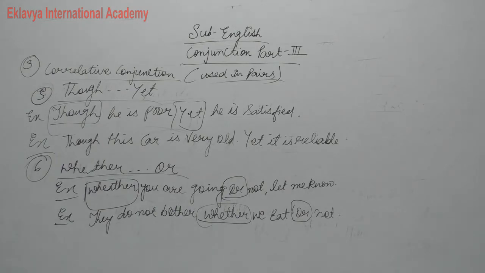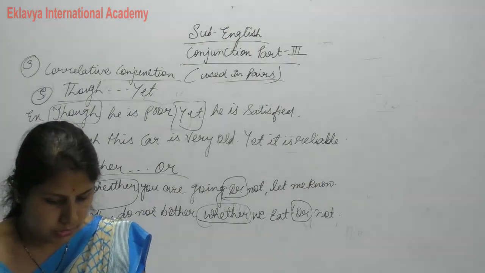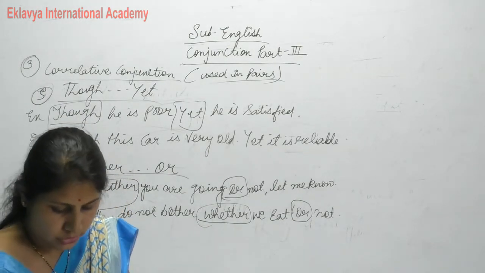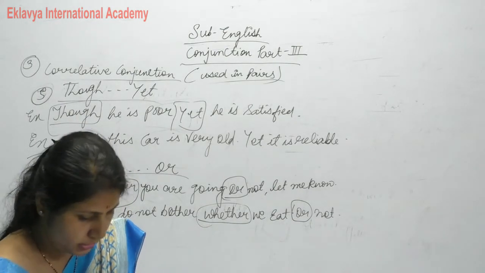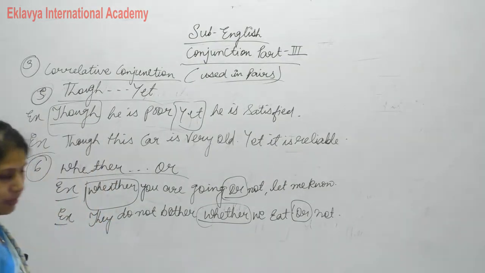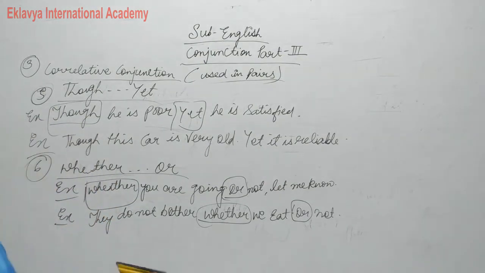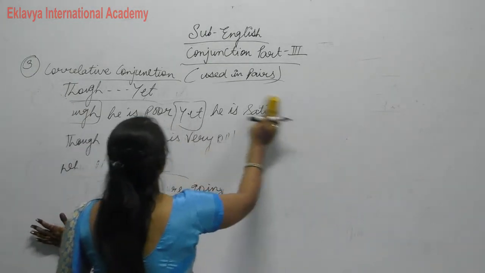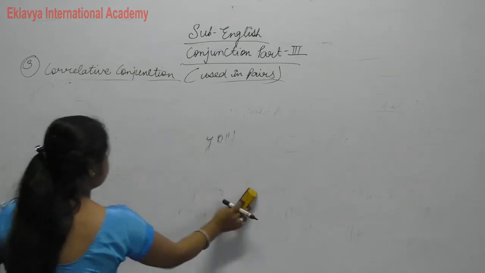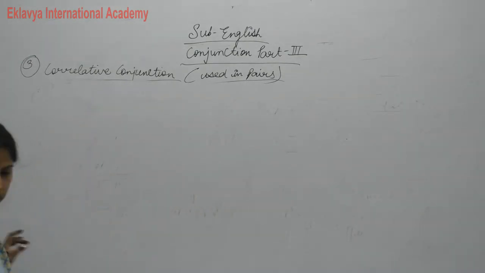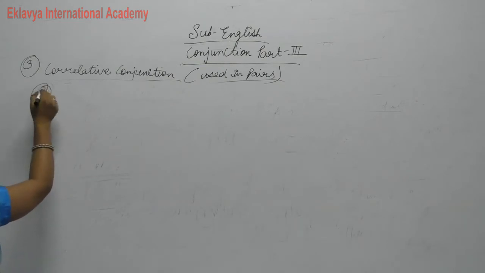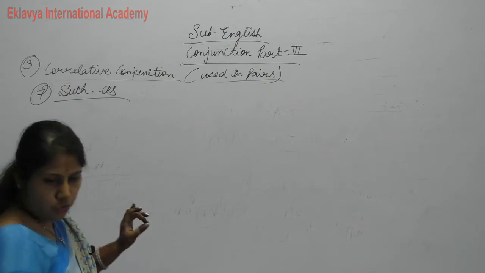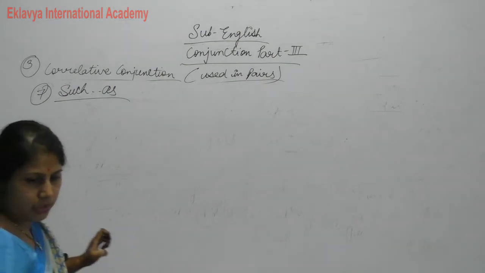Now next, another conjunction is "such as". First of all, write down such as. Clear? Seventh is our "such as". Clear? So such as.